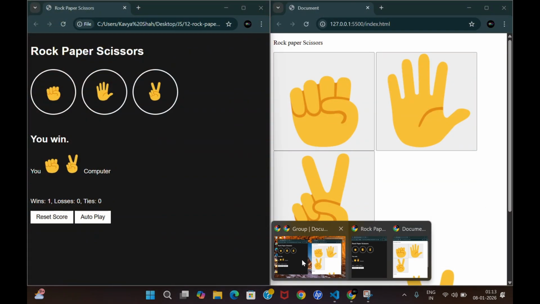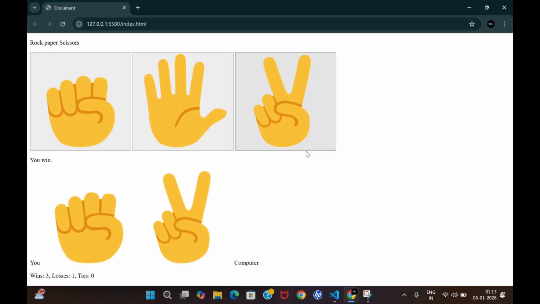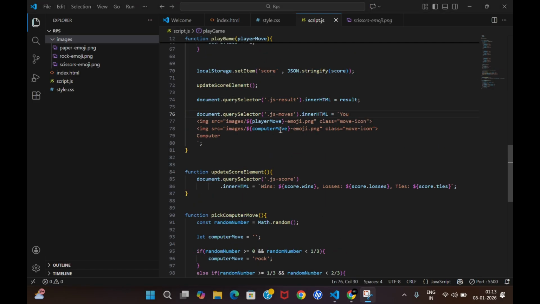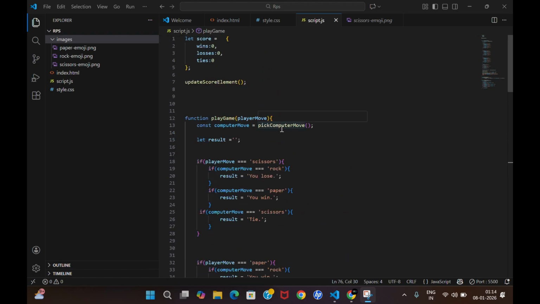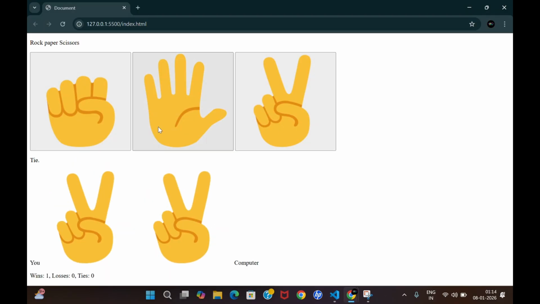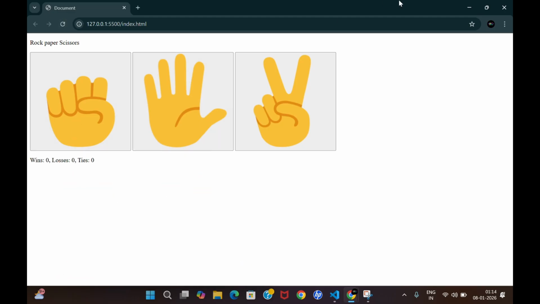And before moving further, let me just, oh yeah, done. Now the next thing a person should do is this: we have stored it in local storage, but every time we reload the page, our data is gone. For example, I stored in local storage this thing, means these wins and losses. But when I reload it, it becomes 000.